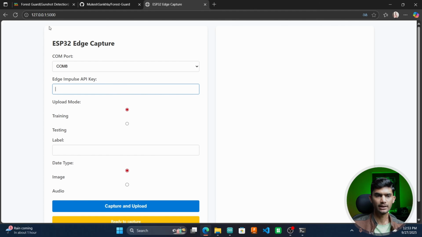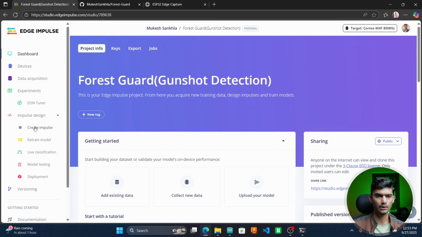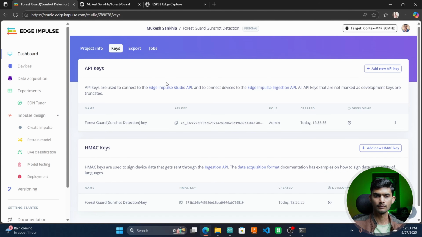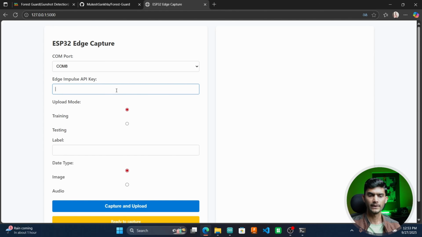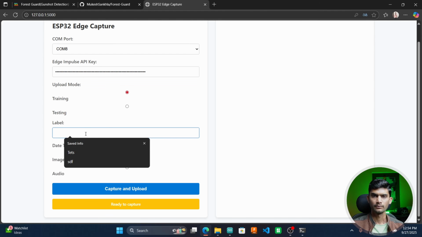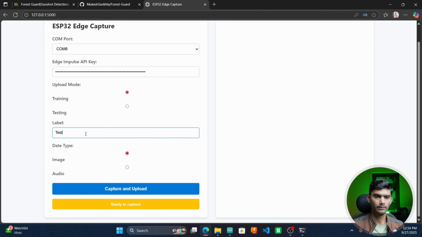For the API key, I'll go to Edge Impulse project, keys, and here you'll find the API key for your project. I'll just copy it and I will paste it over here. You can select where to upload the data, either in testing or training dataset. Here I'll enter the label name and I'll select audio as the data type.